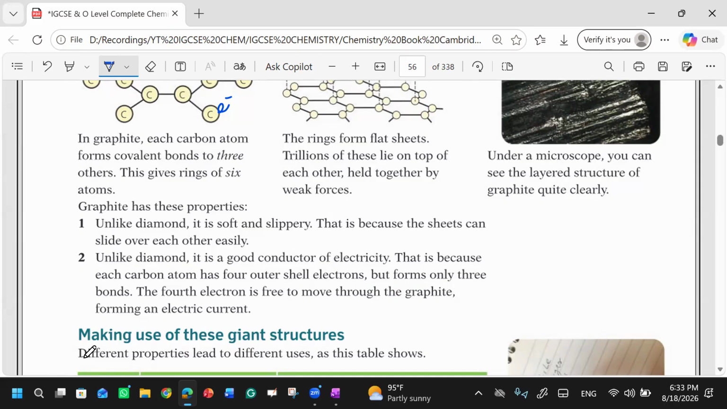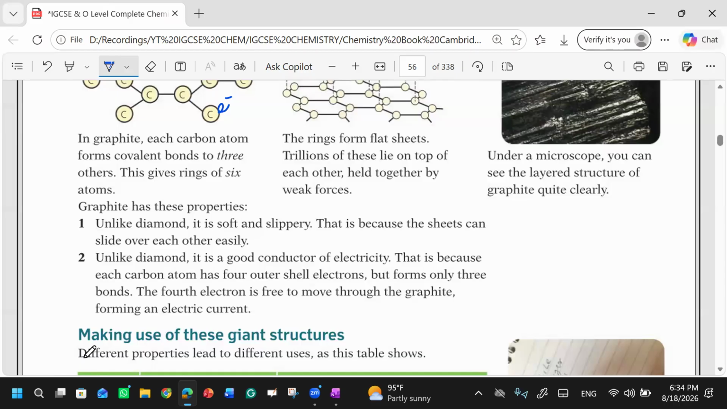That is because each carbon atom has four outer shells, but forms only three bonds. The fourth electron is free to move through the graphite, forming an electric current. Yes. So can you explain this to me in your own words?